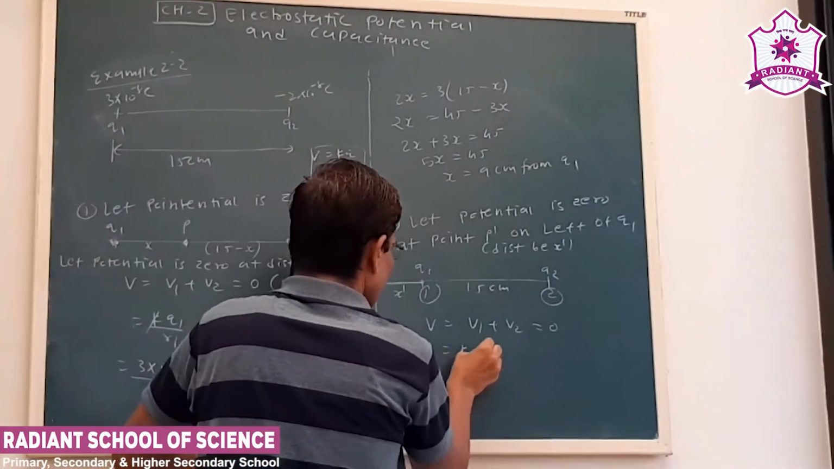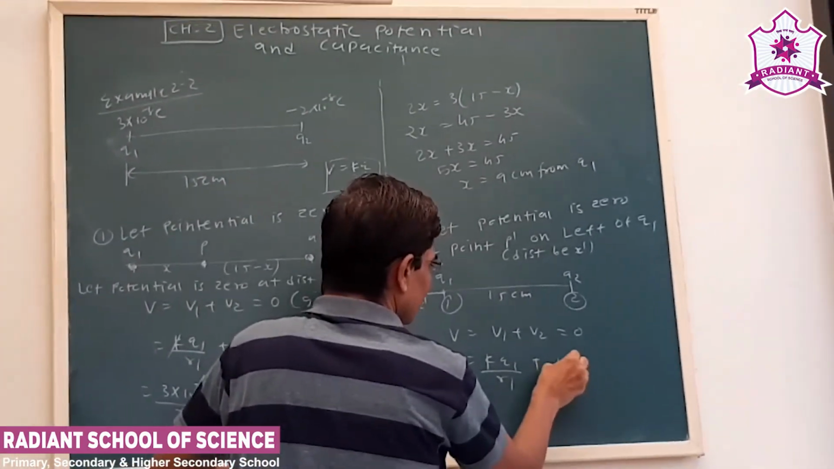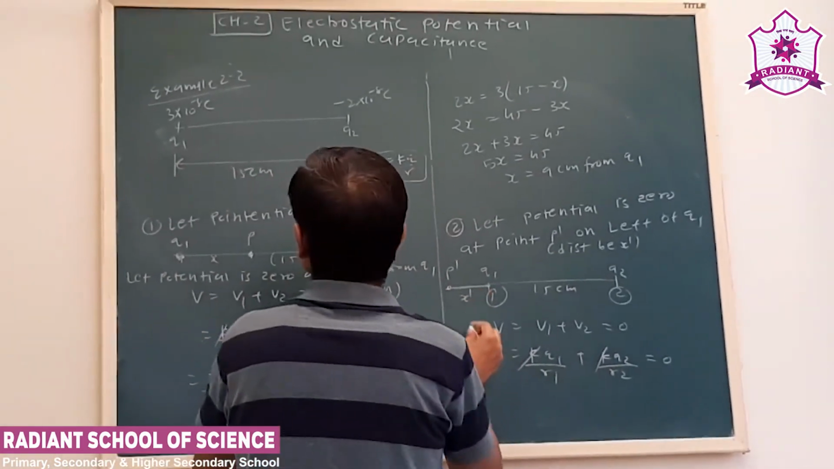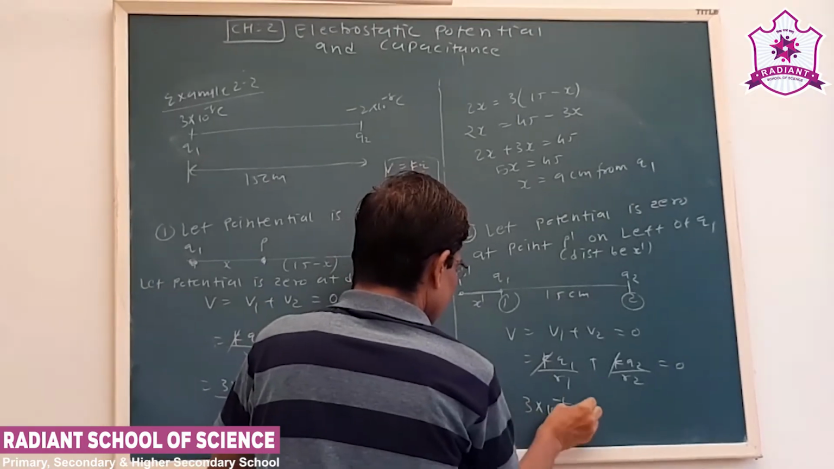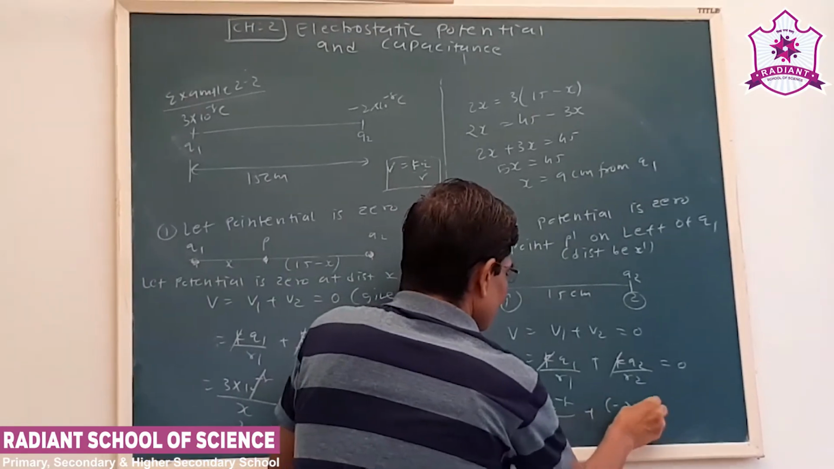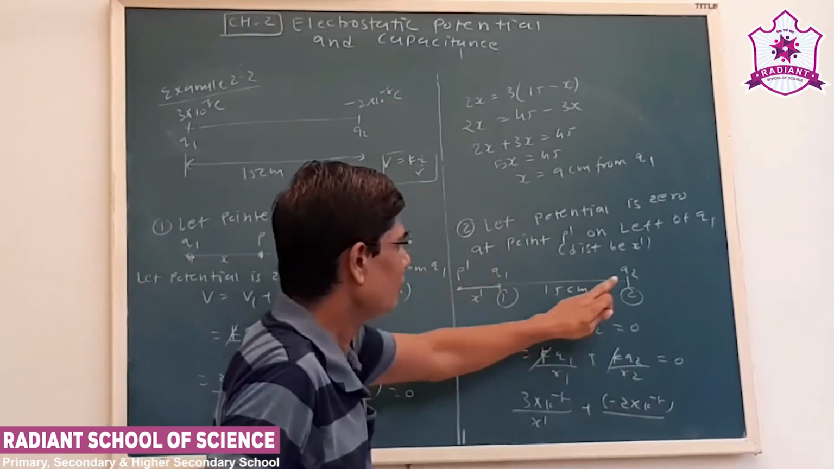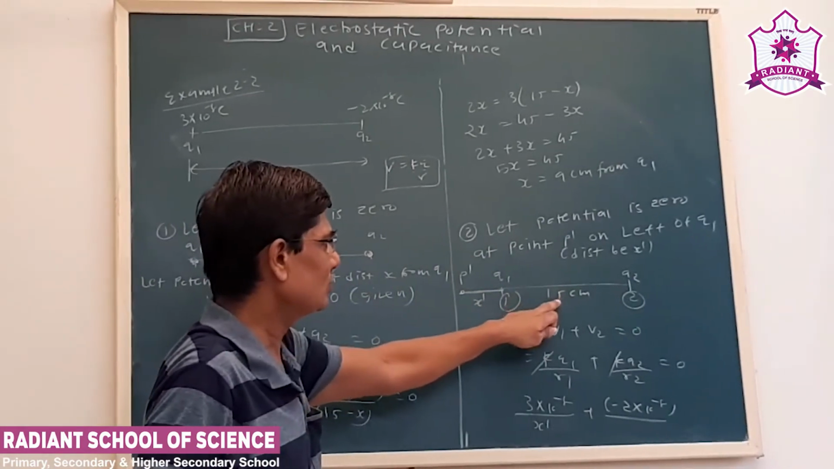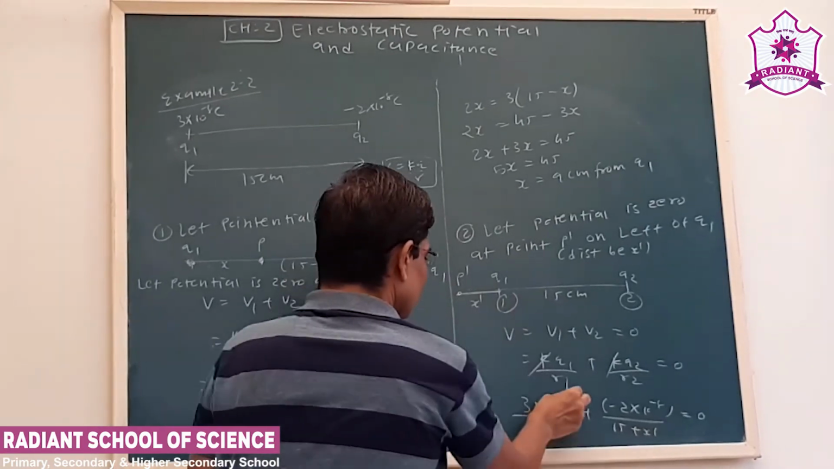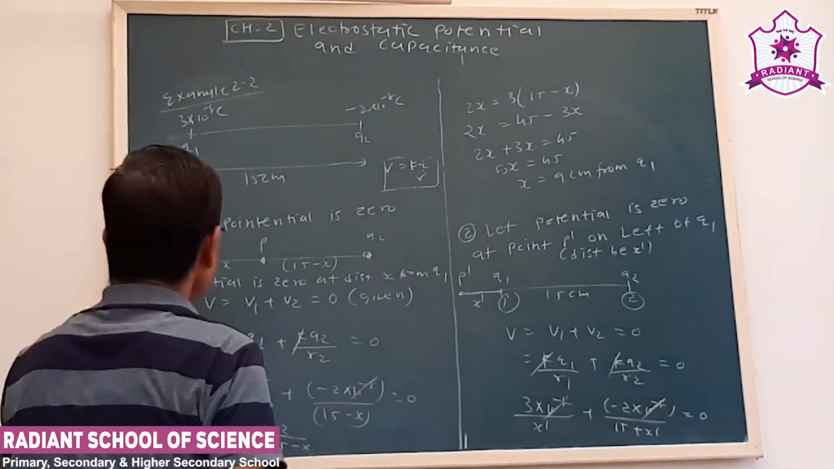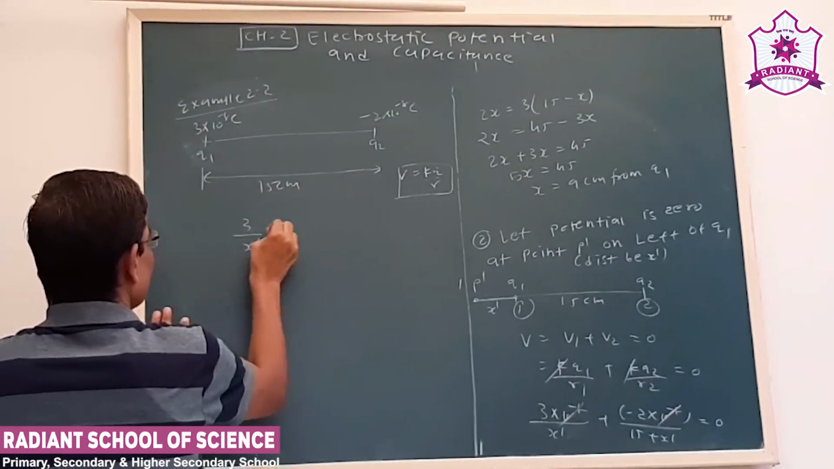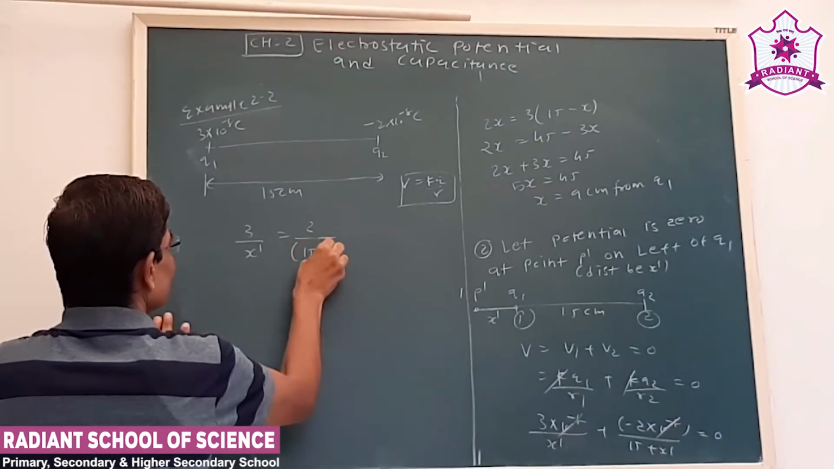Now that will be KQ1 upon R1 plus KQ2 upon R2 is 0. K is again cancelled. Q1 is 3 into 10 to the minus 8, the distance is x dash, minus 2 into 10 to the minus 8. The distance from Q2, the point P dash will be at a distance of 15 plus x dash, is equal to 0. Now this we can again cancel. So that will be 3 upon x dash equal to 2 upon 15 plus x dash.